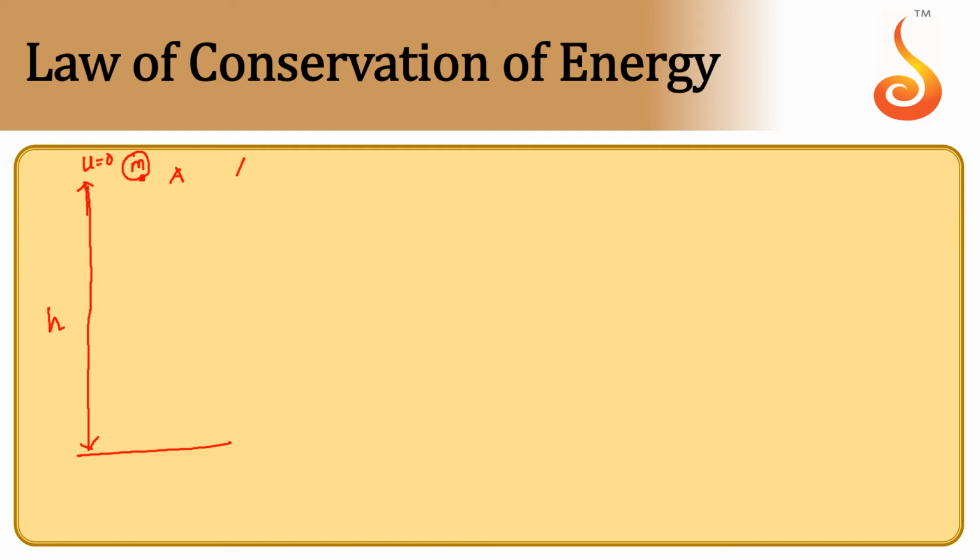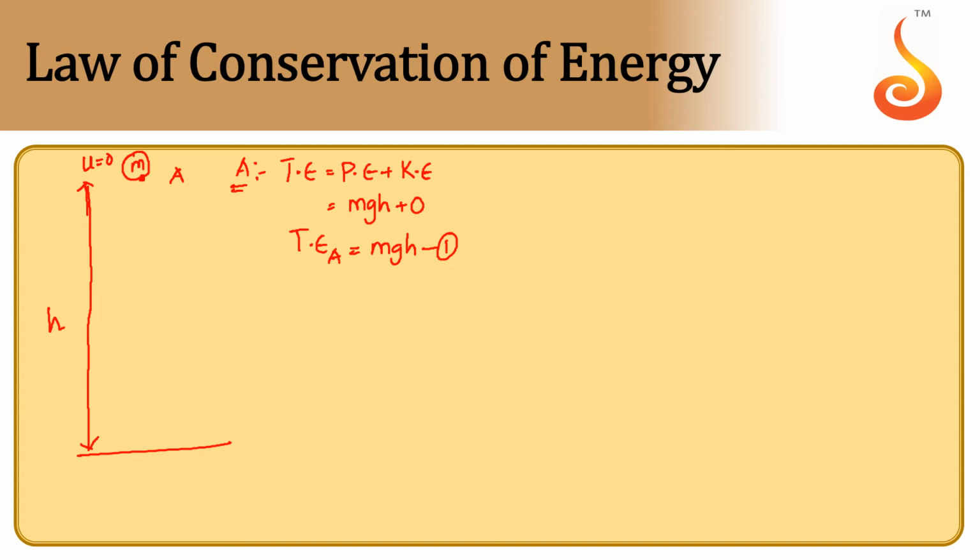At point A, the total energy of the system is equal to potential energy plus kinetic energy. So the potential energy of the body at A is mgh, plus kinetic energy is 0 since its initial velocity is 0. So the total energy at A is mgh. Let it be equation 1. So at point A, the total energy is contributed by potential energy alone.